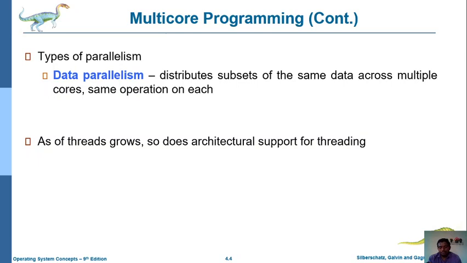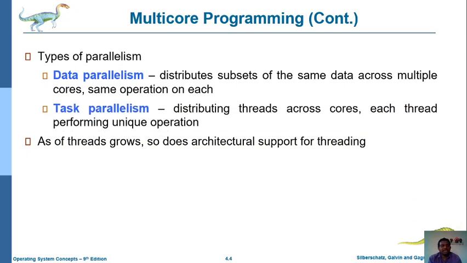And next to data parallelism is task parallelism. In this, which thread can be executed first and which thread can be performed next. That is task parallelism, where more than one task or more than one process is executed in parallel. These two types of parallelism are implemented in multi-core programming.